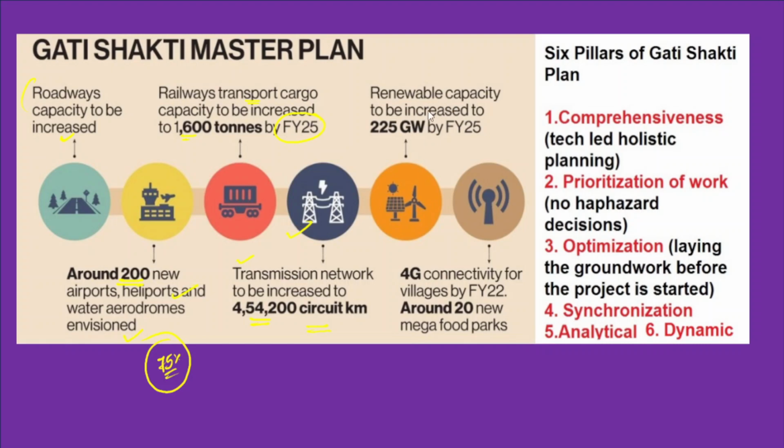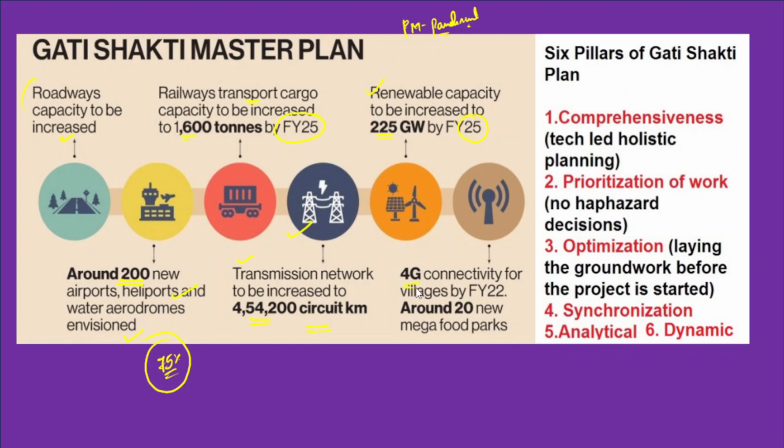Now fifth, the renewable energy capacity should be further increased to 225 gigawatt by the financial year 25, and this is in line with the Prime Minister's Panchamrit program. We have certain ambitious goals in the Panchamrit program, and this is in line with it. Now 4G connectivity.